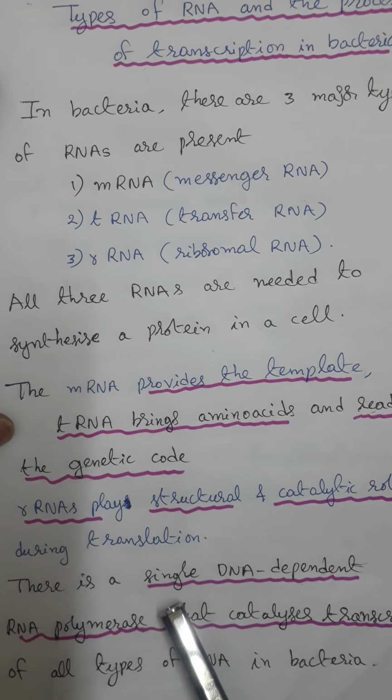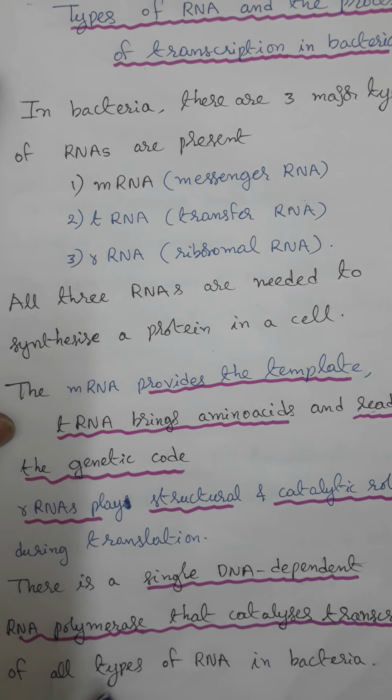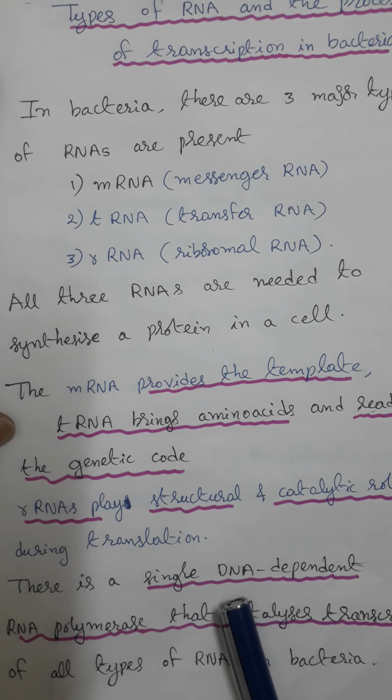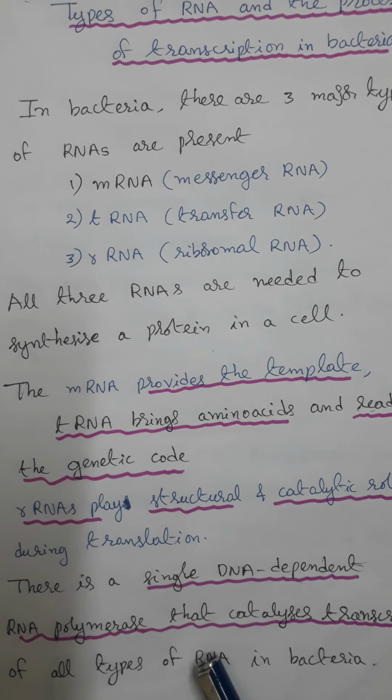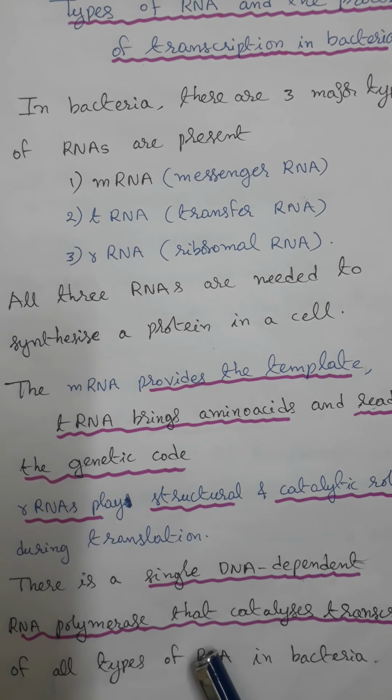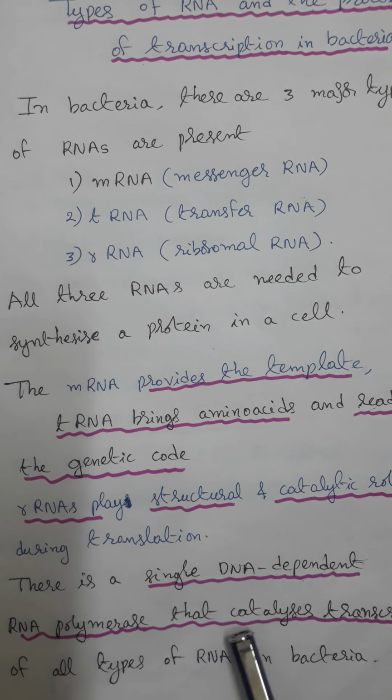There is a single DNA dependent RNA polymerase that catalyzes transcription of all types of RNA in bacteria. Bacteria are an example of prokaryotic organisms.